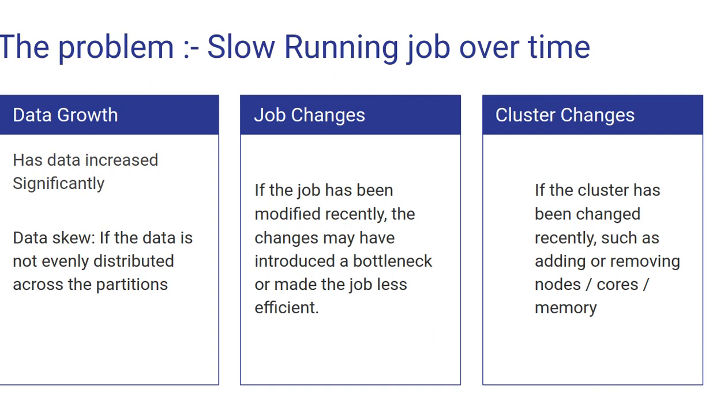What is the skewness? Skewness is basically the distribution of the data between number of partitions. So if the data distribution suddenly changed because of the underlying data, we can see the skewness. And then the data growth and skewness can bring the job to the slow state.